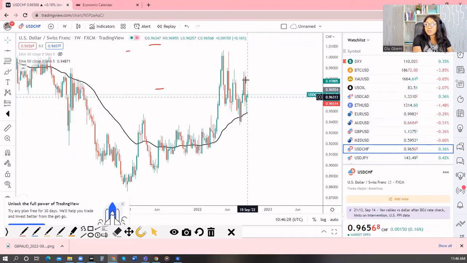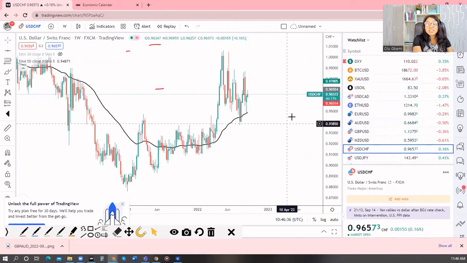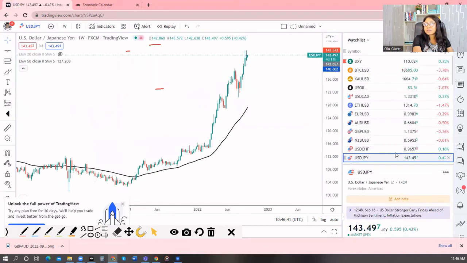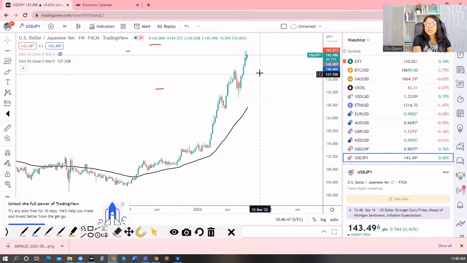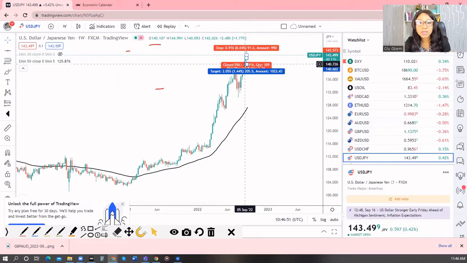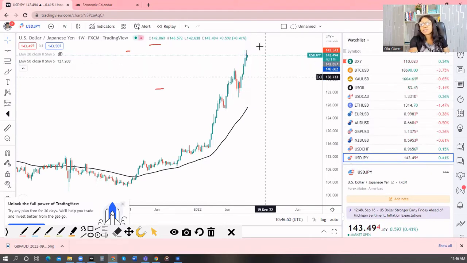See how the week had closed, although we had an engulfing bearish candle 2 weeks ago, but last week had closed as a bullish pin bar. So I'm expecting bullishness unless there's a change in the strength of USD. How about USD yen? Well, for this one, because of the two pin bars here on the weekly, the way the last week had closed like a bearish pin bar, the week before I had a long wick above as well. I was expecting that we're going to see some continuation to the downside.